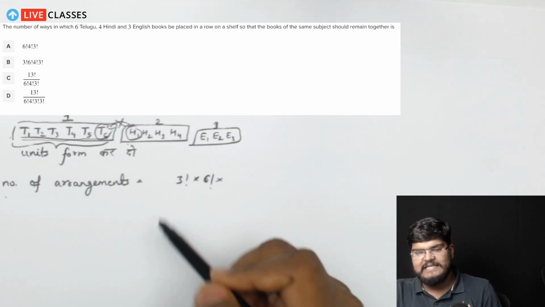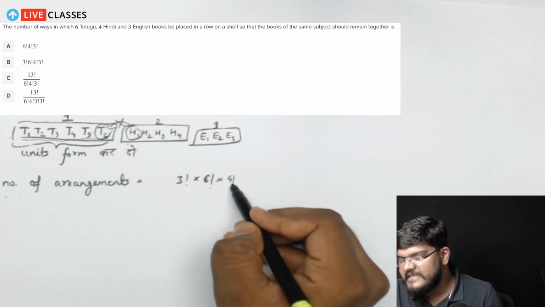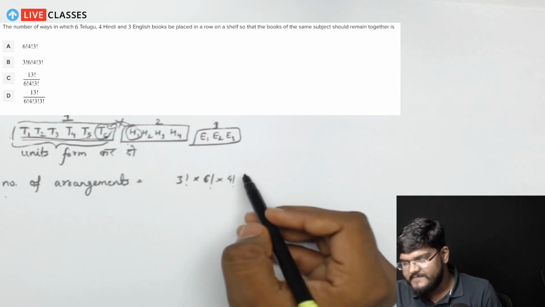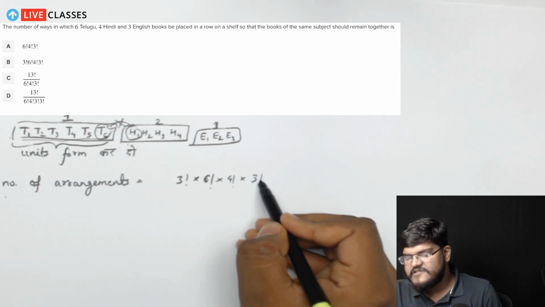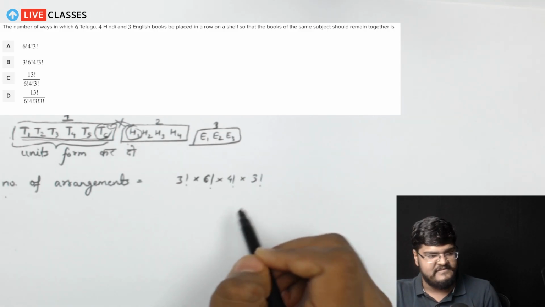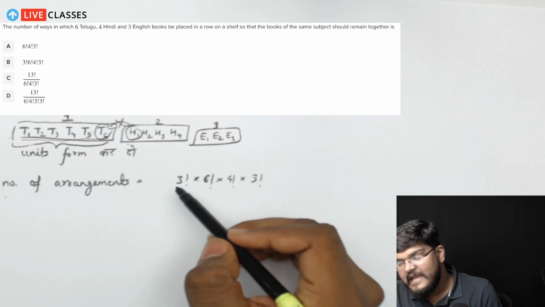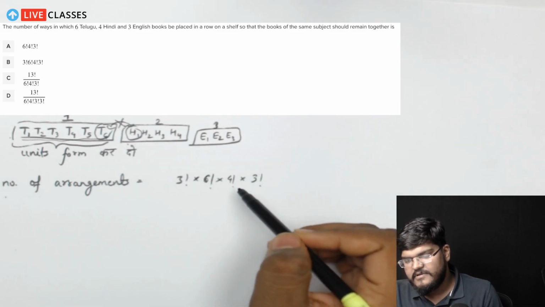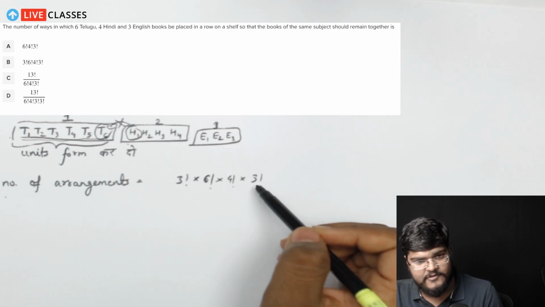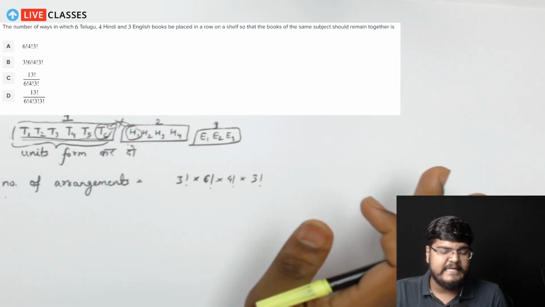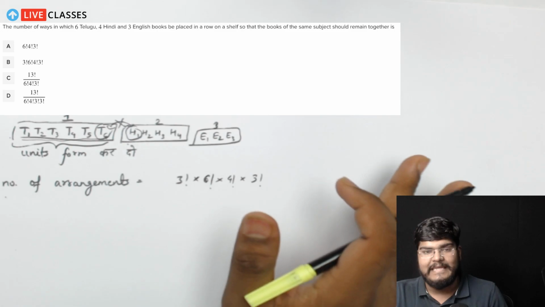Then you will multiply the same with 4 factorial, because Hindi books can also be arranged amongst themselves, and similarly the English books can also be arranged amongst themselves. So the number of arrangements would be 3 factorial times 6 factorial times 4 factorial times 3 factorial, and hence the correct answer guys is option B.